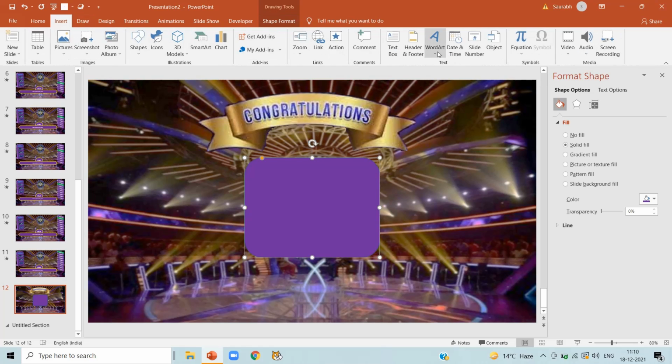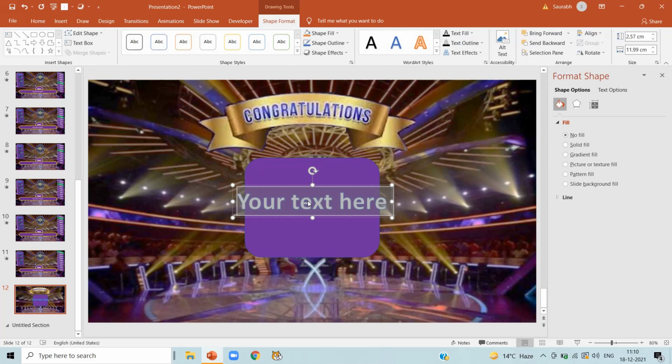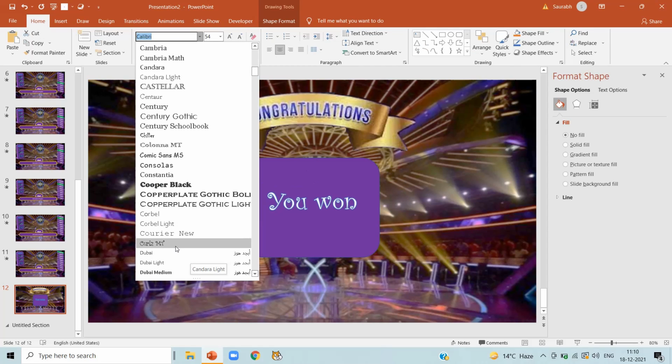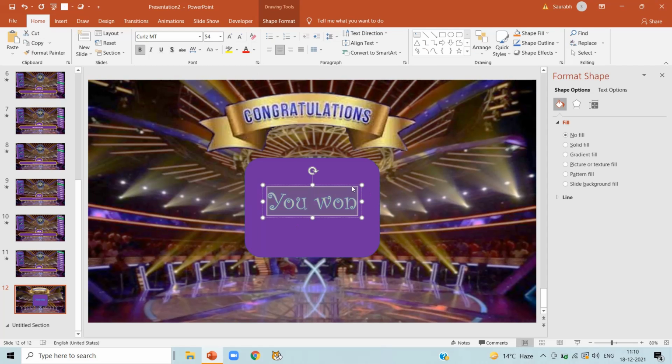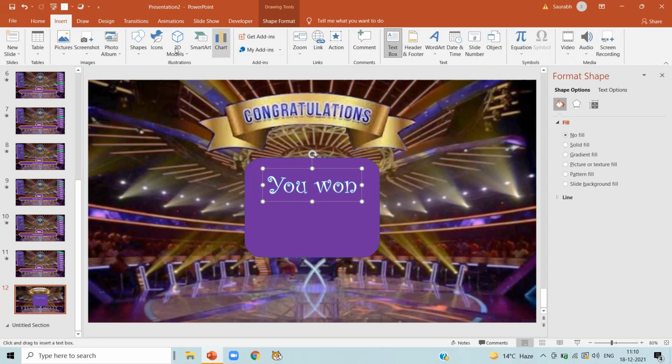Now click on insert word art and choose a word art. And right here, you won. Select the text and change its fonts. Now click on insert, shapes and select a rounded rectangle shape.